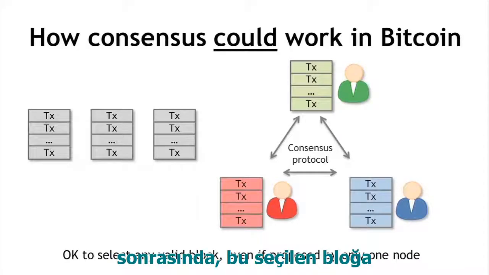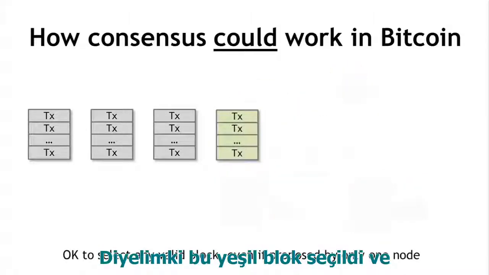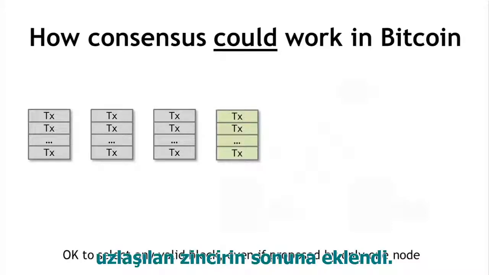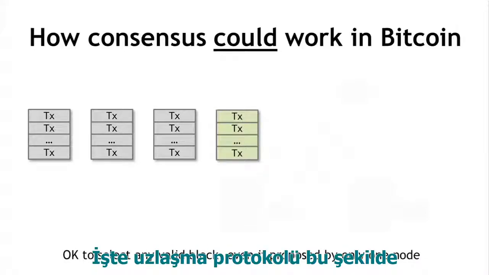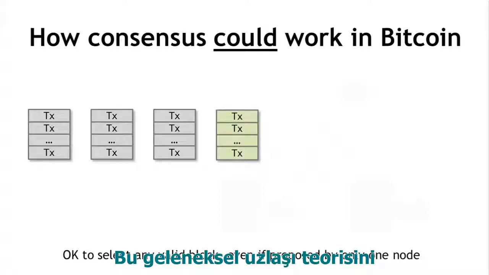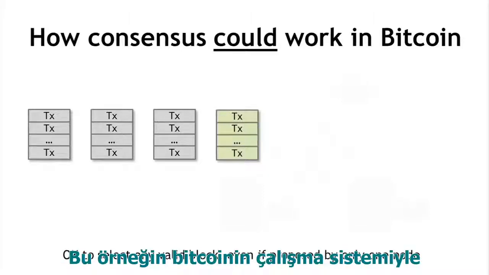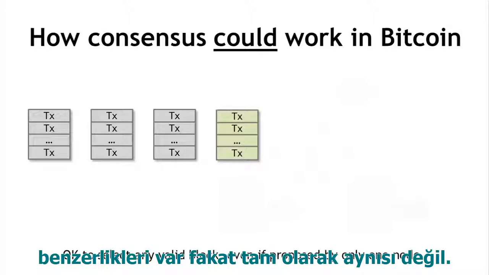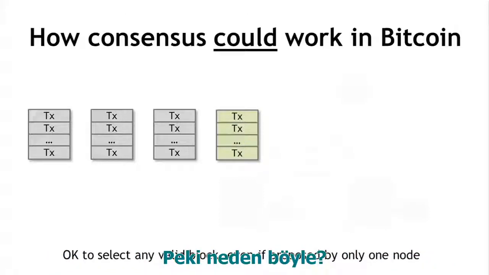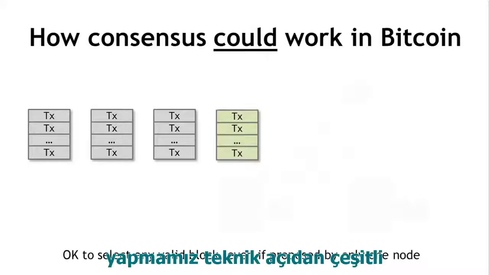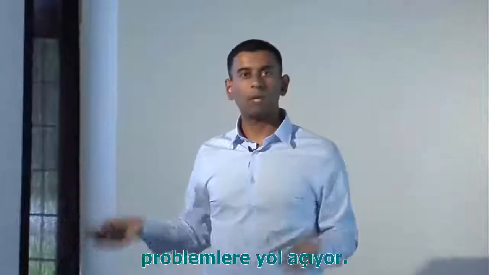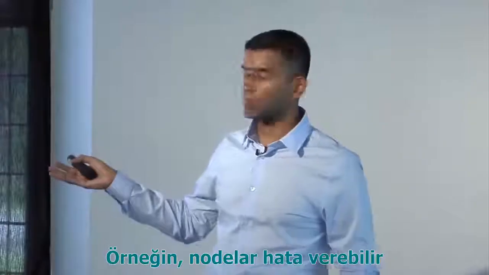If some transaction somehow didn't make it into this particular block that gets chosen as the result of a consensus protocol, it could just wait and get into the next block. Right? So maybe this green block gets selected, it now gets added to the consensus blockchain, and then the protocol proceeds in rounds. So if you took the traditional theory of distributed consensus and applied that to Bitcoin, this is the sort of system that you might end up with. Now this has some similarities to how Bitcoin works, but it's not exactly how Bitcoin works. And why is that? The reason for this is simple. Doing things this way is a really hard technical problem for a variety of reasons. There are some obvious ones.